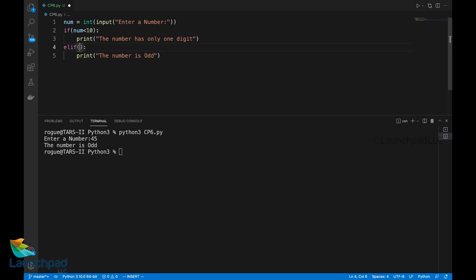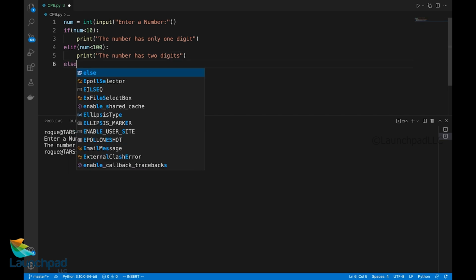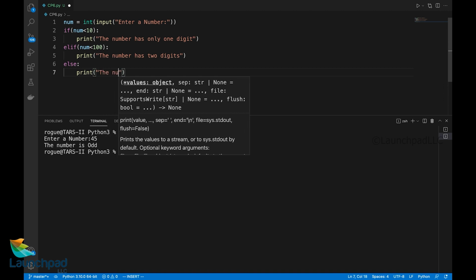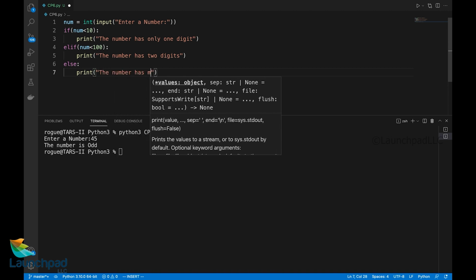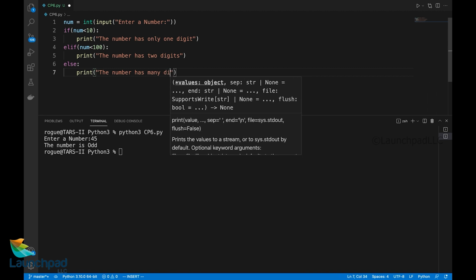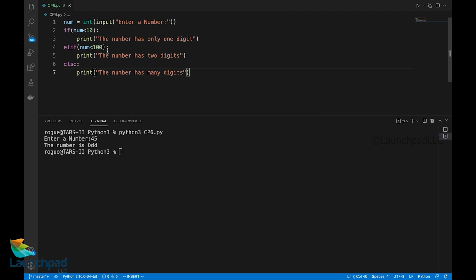In the if condition, I am giving it as num less than 100, the number has 2 digits. Else print the number has many digits. I'll save this. So this is how you connect the if else if condition in if else statements in Python.